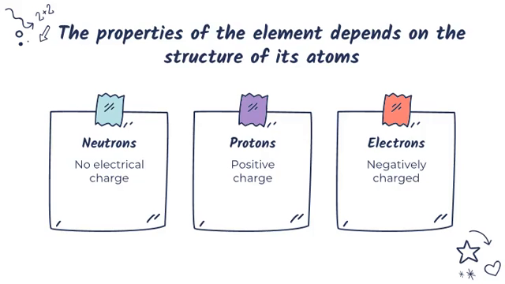Atoms are composed of subatomic particles. Neutrons have no electrical charge. Protons have a positive charge. The electrons are negatively charged. Neutrons and protons form the atomic nucleus. Electrons form a cloud around the nucleus. Neutron mass and proton mass are almost identical and are measured in daltons.